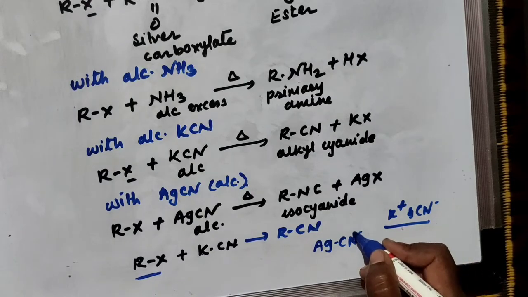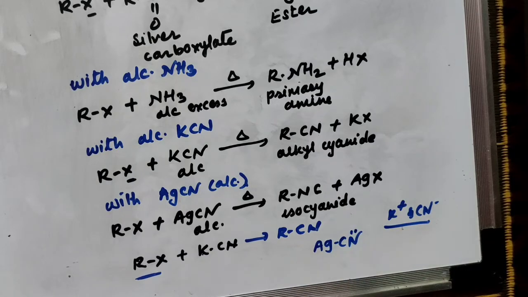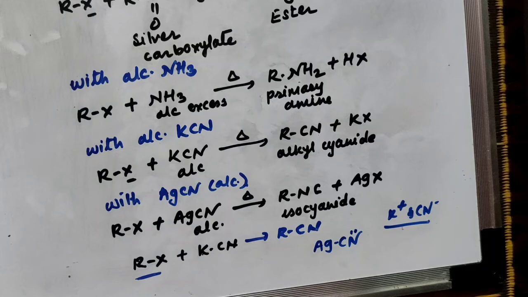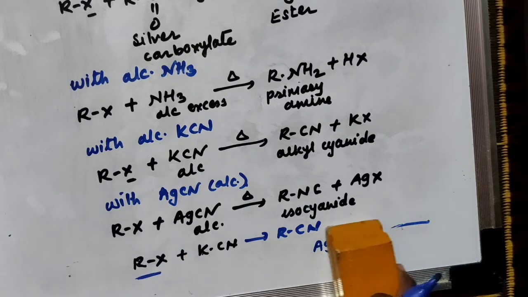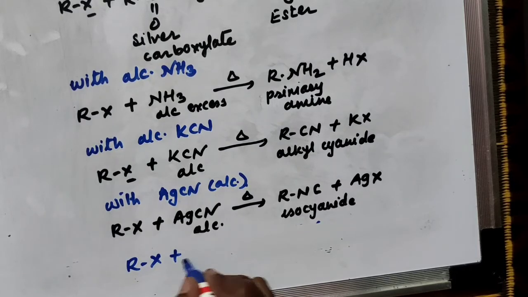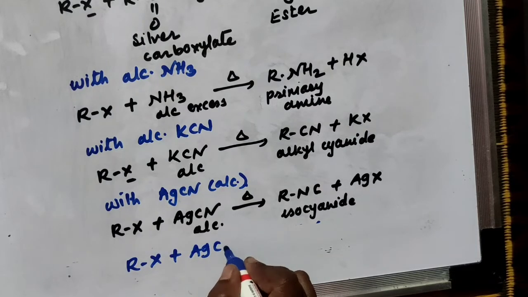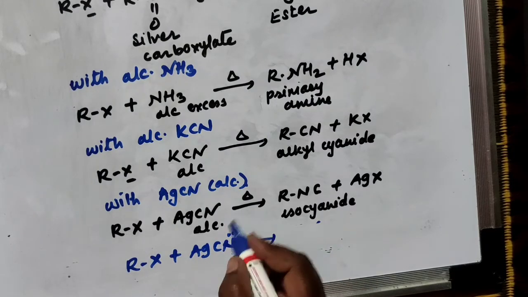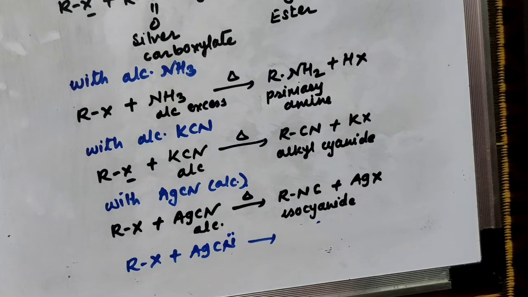Here the nitrogen has a pair of electrons, and this nitrogen donates a pair of electrons to the alkyl group. I'll write the mechanism here. RX plus AgCN: the nitrogen atom donates a pair of electrons to the alkyl group.